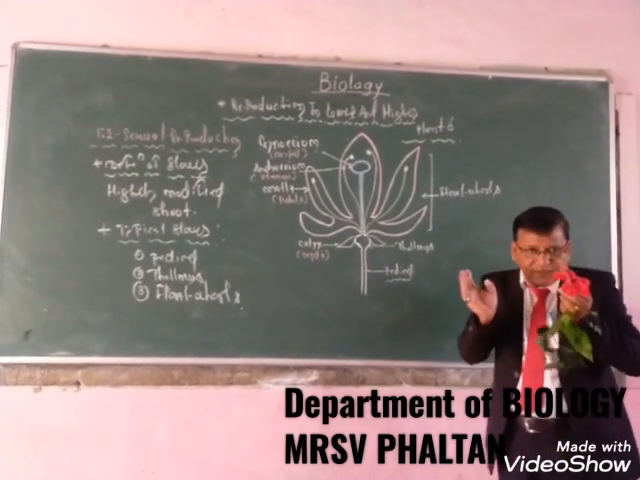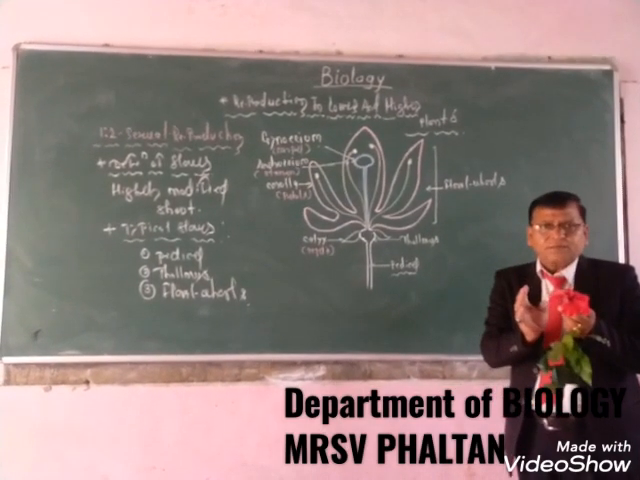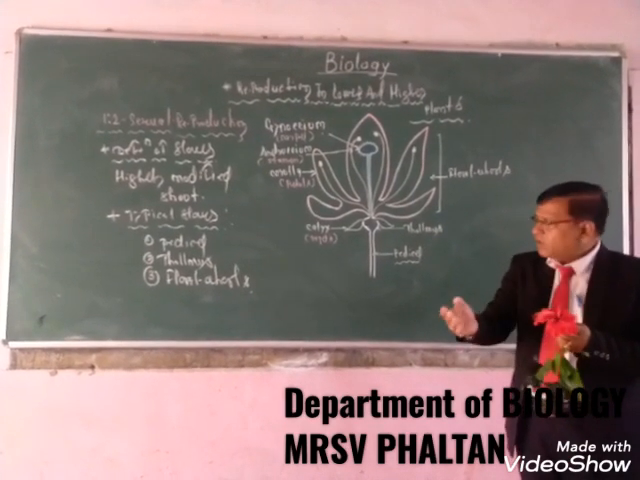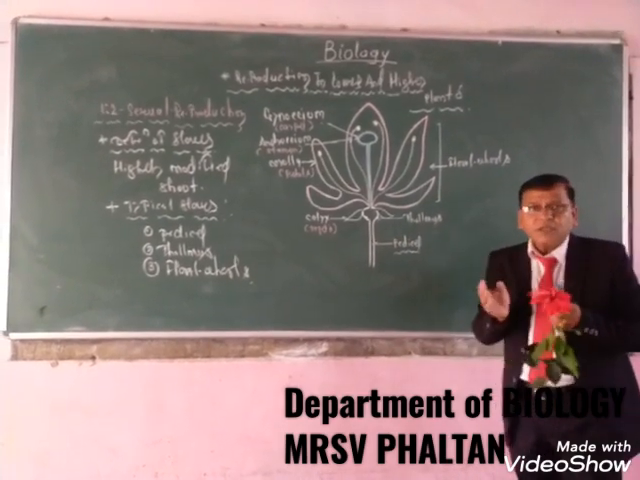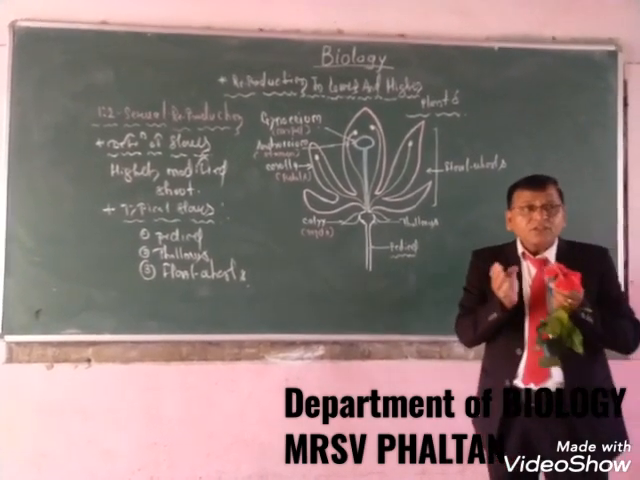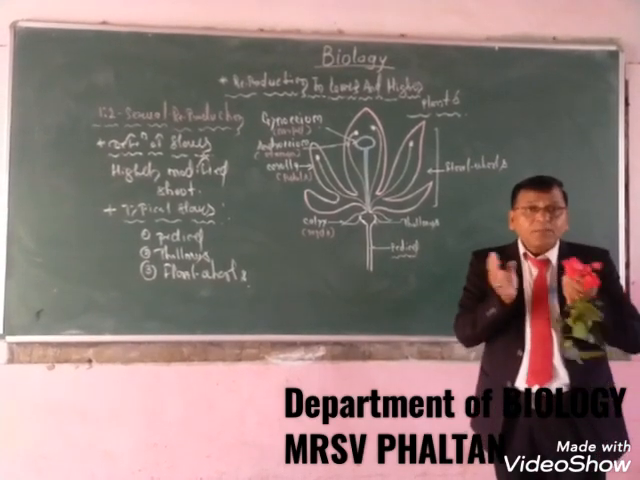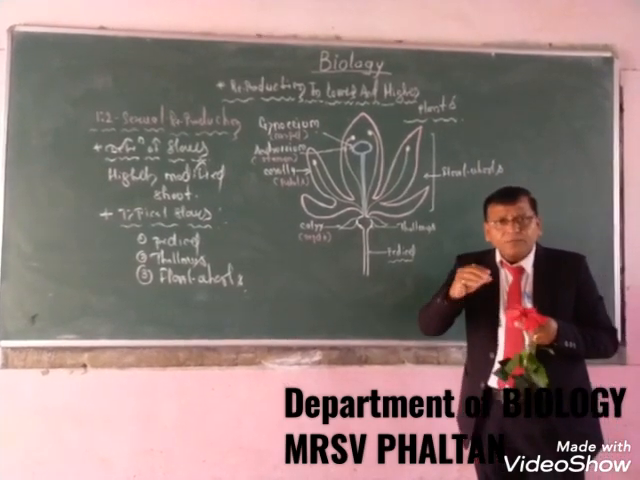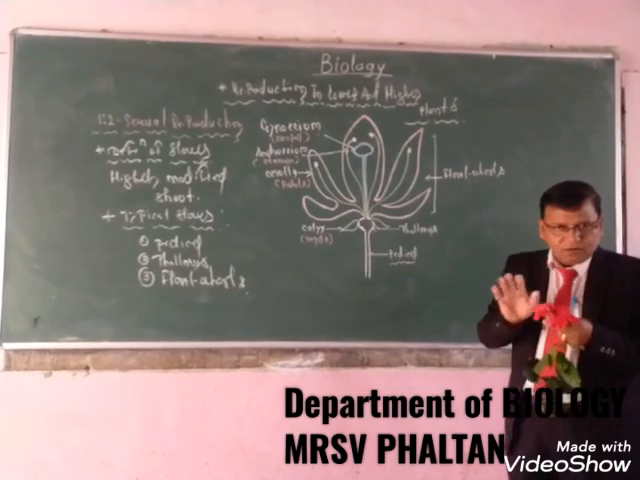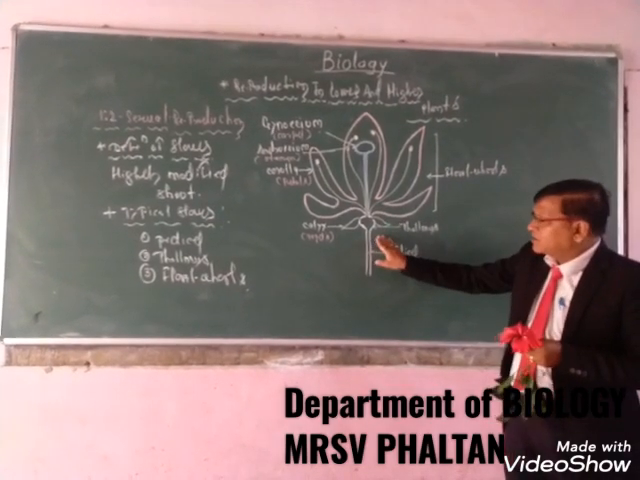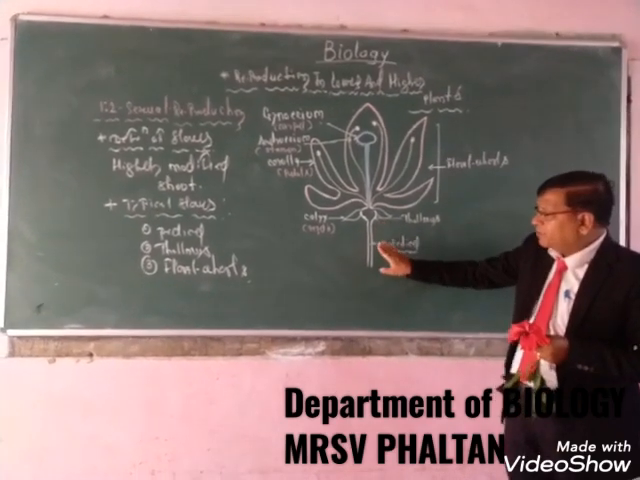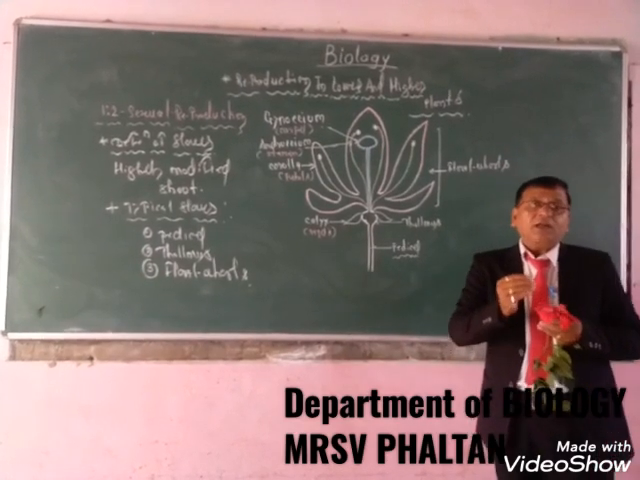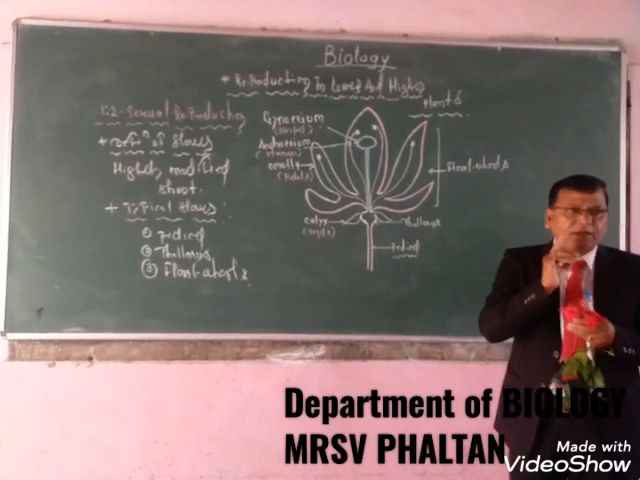The thalamus becomes expanded, and its structure differs in different flowers. In some flowers, the thalamus is conical. In some flowers, the thalamus may be dish-like. In some flowers, the thalamus is elongated. So in different flowers, the structure of the thalamus is different. The thalamus is the expanded topmost portion of the pedicel, on which the floral whorls are arranged in a circular manner.